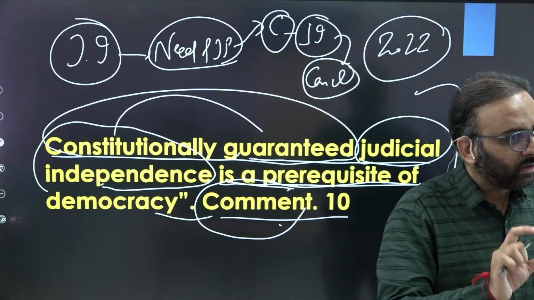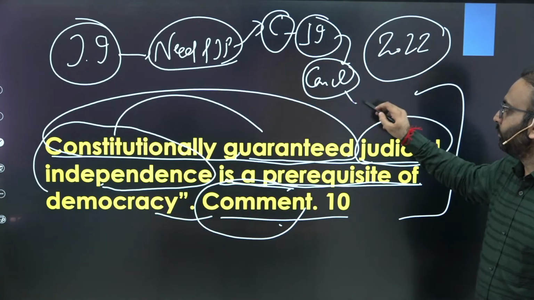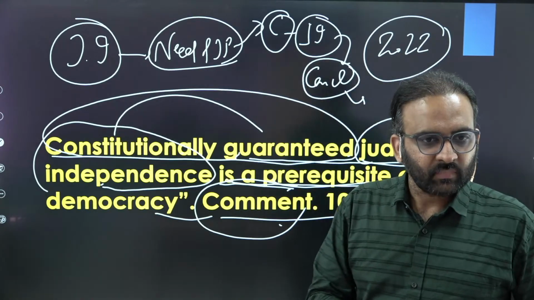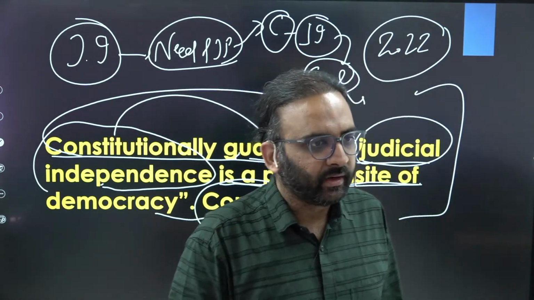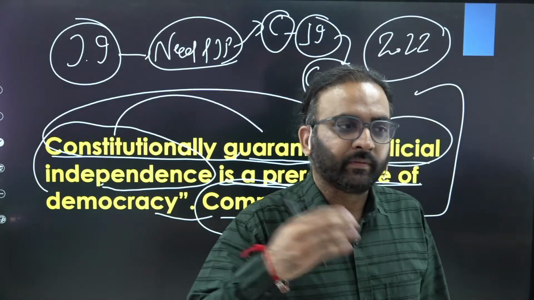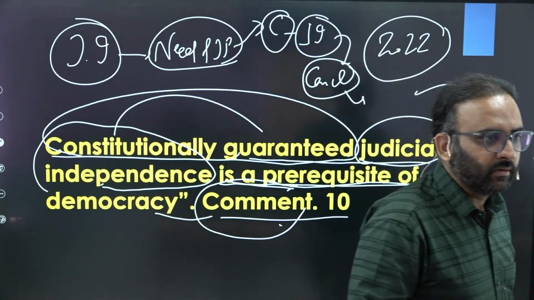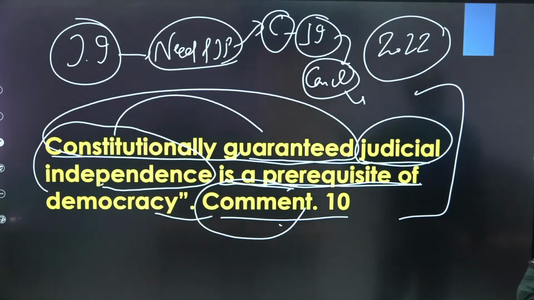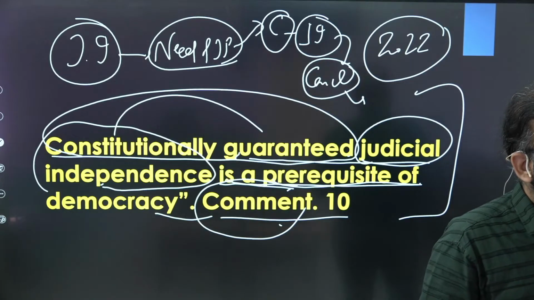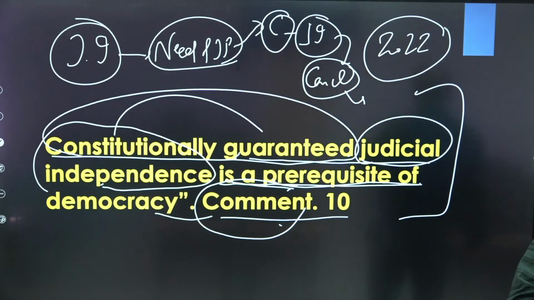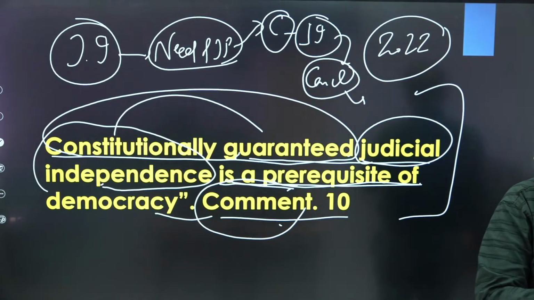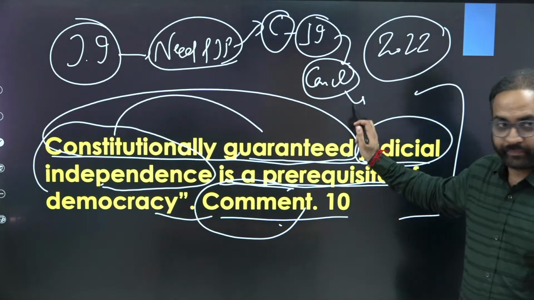That line you will write. Then in the conclusion, you will give your opinion. Judicial independence is necessary. For that, these provisions should be followed in letter and spirit, but we need to make sure that the judiciary does not become overpowered vis-a-vis the executive and legislature. For that, we can bring the NJC, etc. Or we can revive the National Judicial Appointments Commission, to make sure that the executive and civil society also have a role to play in judges' appointment. You get the point? That's how you will end.